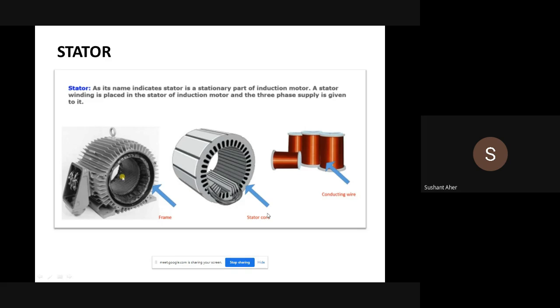So the main reason why we distribute this stator frame winding symmetrically is to have a uniform magnetic field.